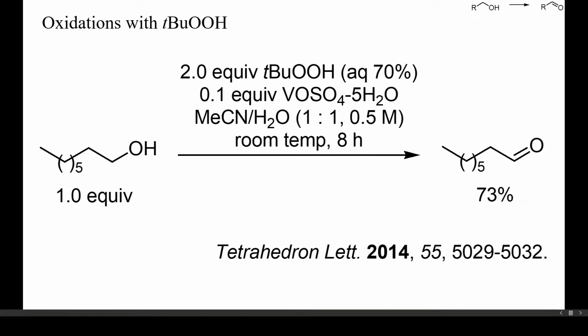Alkyl hydroperoxides are more miscible with most alcohols than hydrogen peroxide and can also be used to oxidize primary alcohols to aldehydes. Here, 10% of vanadium sulfate was used as catalyst and the reaction was conducted in aqueous acetonitrile. Acetone and acetonitrile are quite resistant to oxidation and thus suitable solvents for oxidation or halogenation reactions. Their flammability, though, precludes their use in oxygen-mediated dehydrogenations.